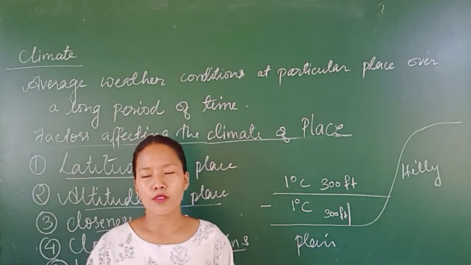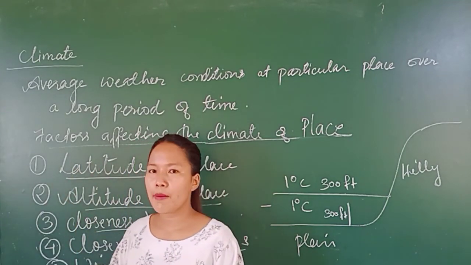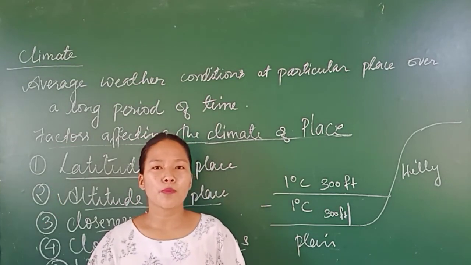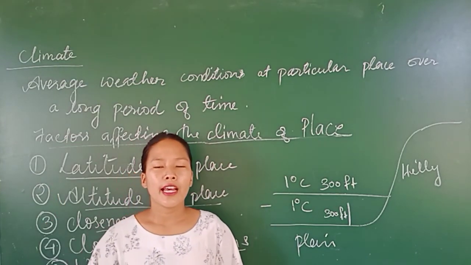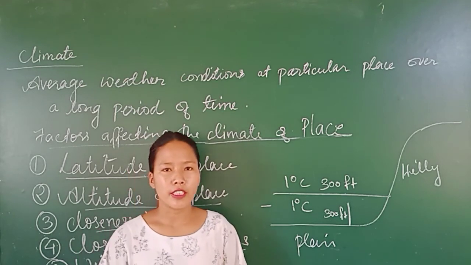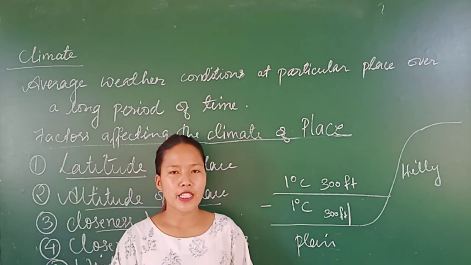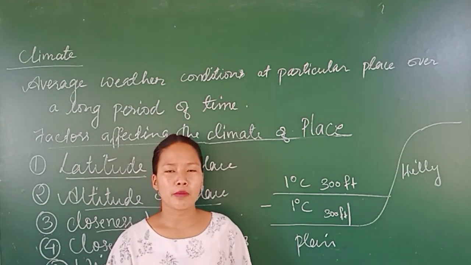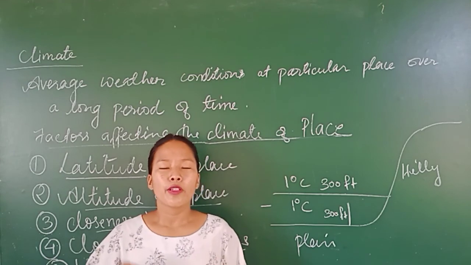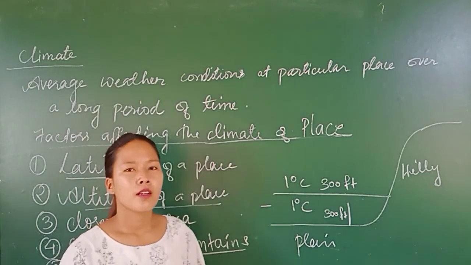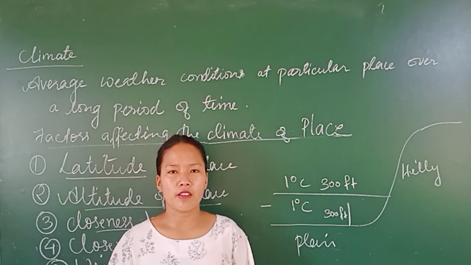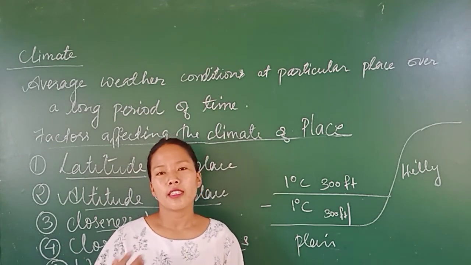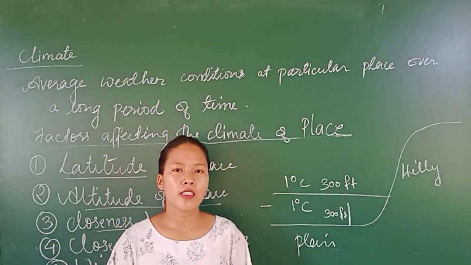And the last factor affecting the climate of a place is wind. The climate of a place depends upon the moisture content and the speed of the wind blowing there. If a particular place is receiving dry and dusty air, then the climate there will be extreme, that means too hot, with very little rainfall. But if a particular place has a humid wind, then it brings a temperate climate.